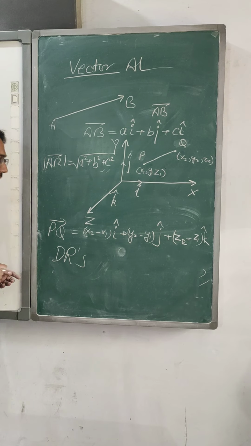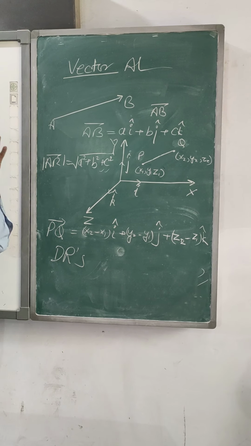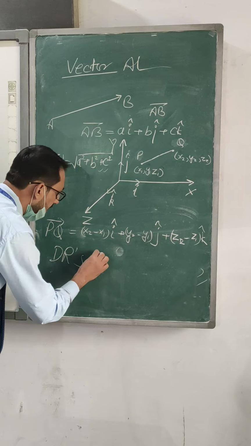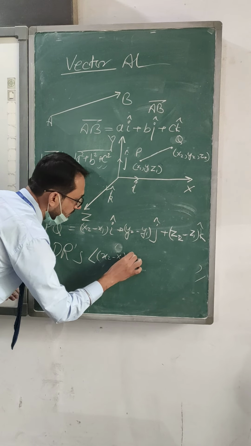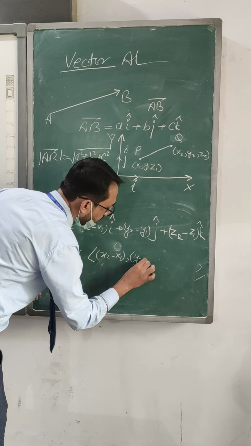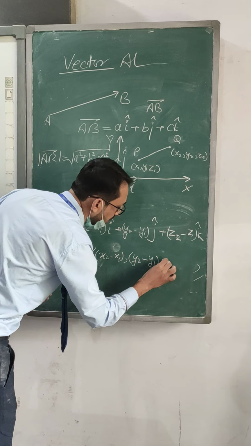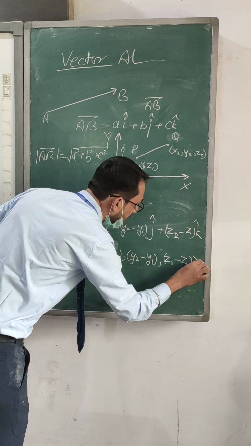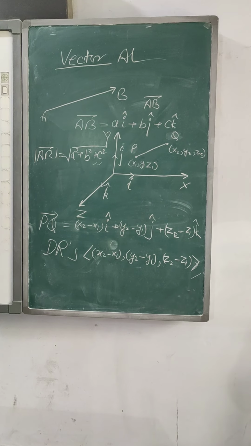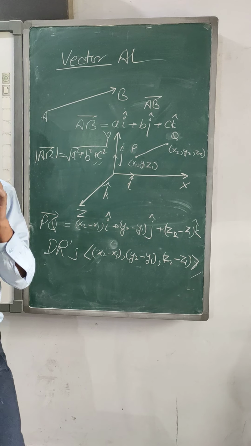A new thing now coming, DRs, direction ratios. x2 minus x1, y2 minus y1 and z2 minus z1 are the DRs, direction ratios of the vector PQ.